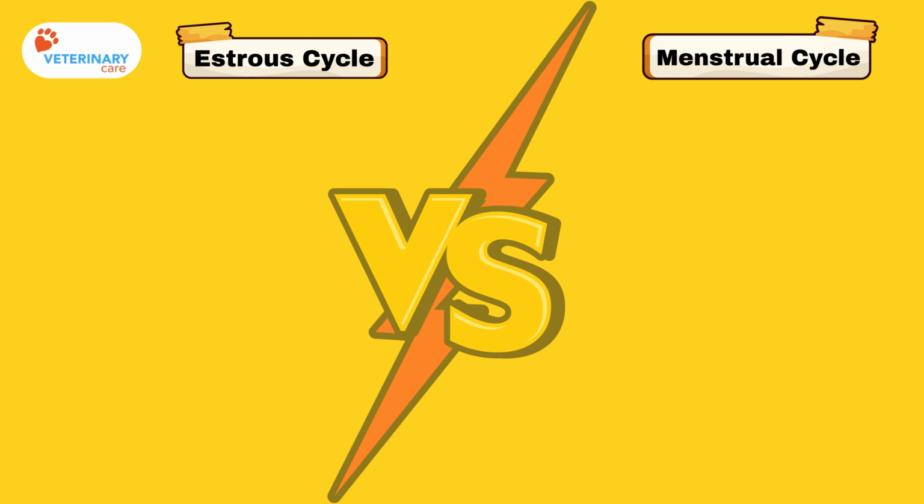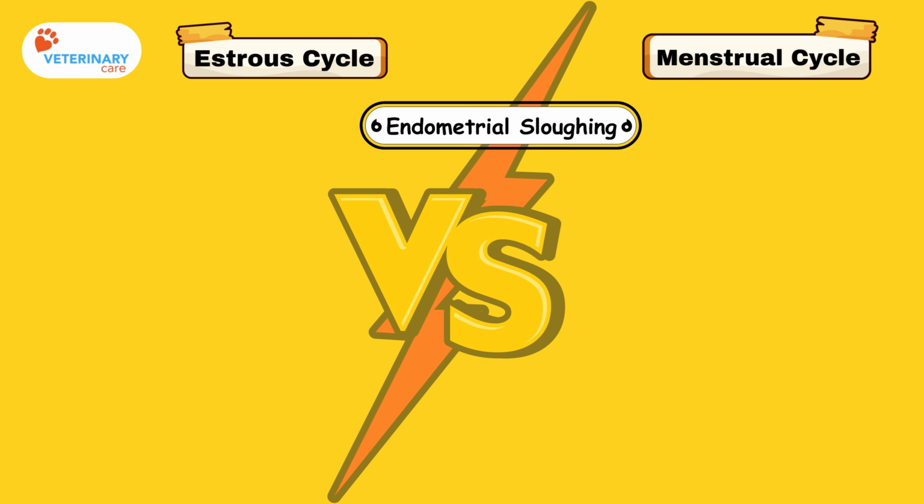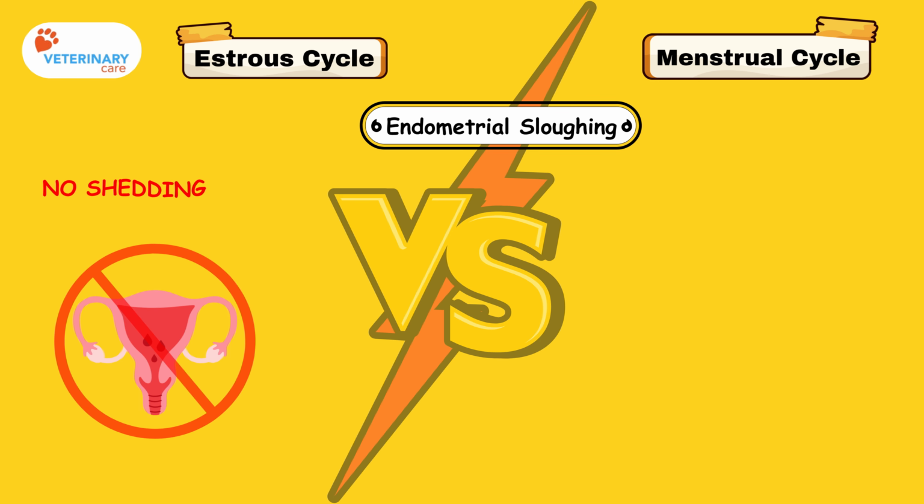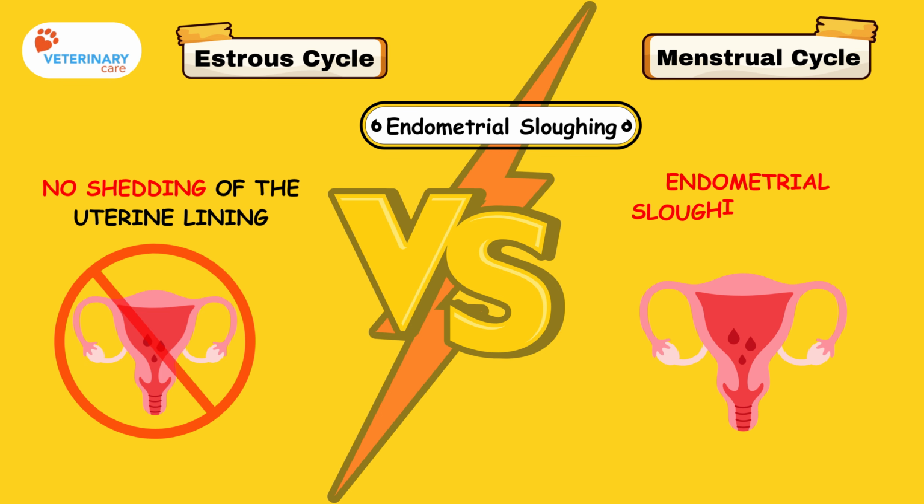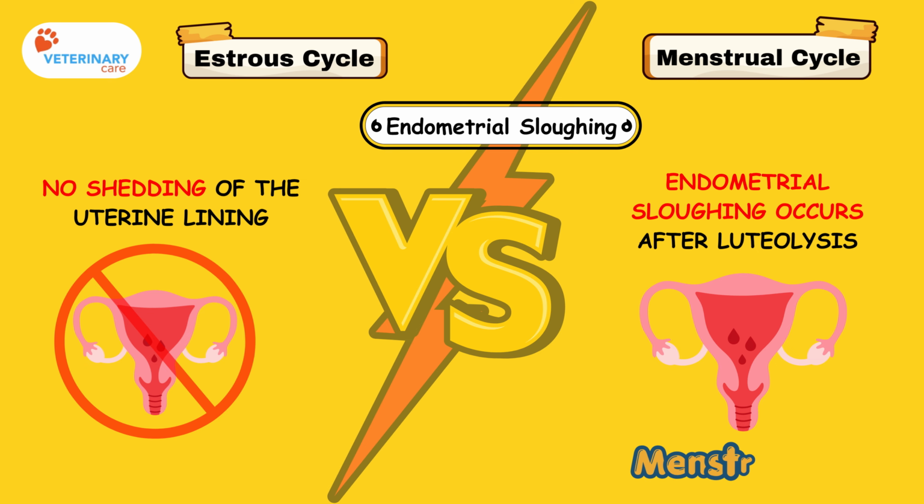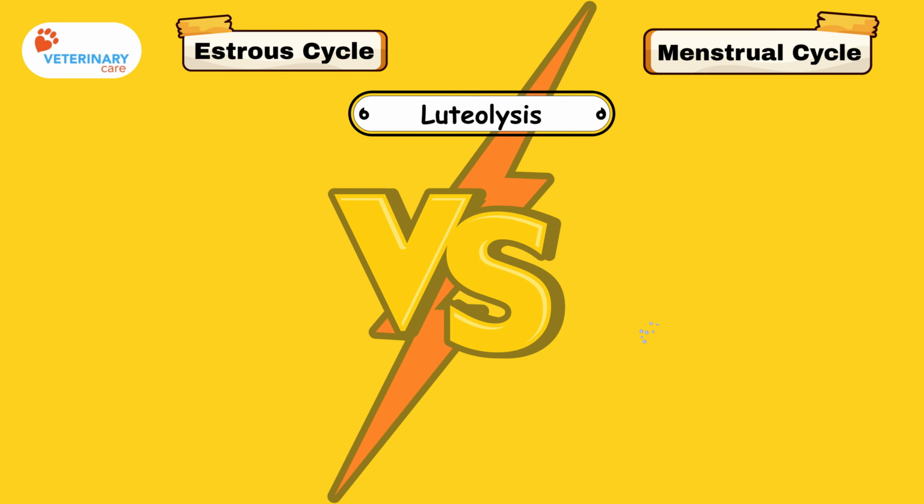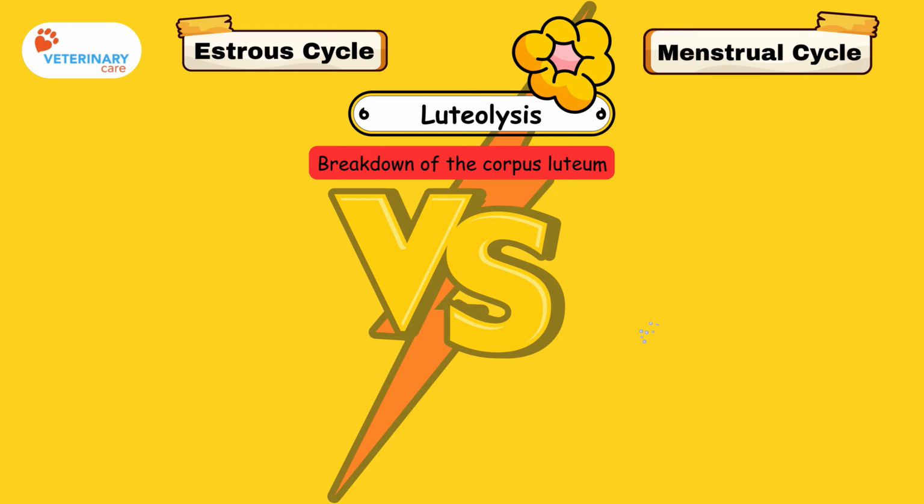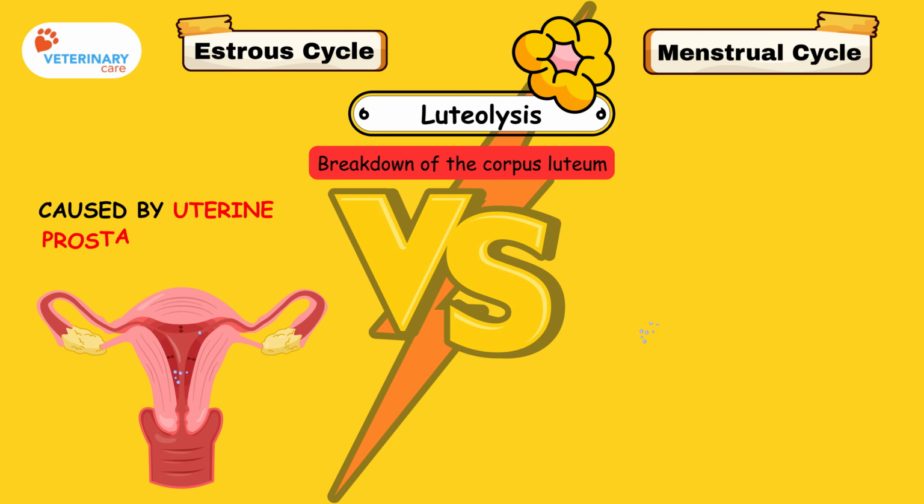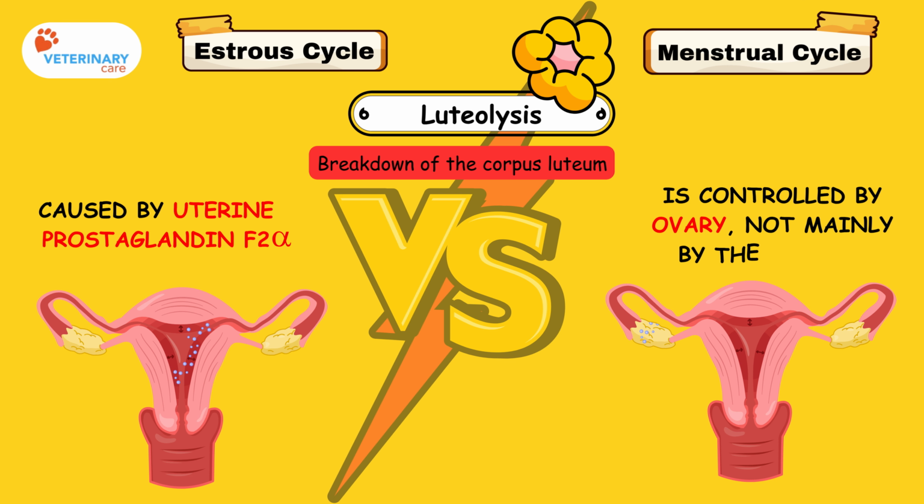Another key difference is endometrial sloughing. In the estrous cycle, there is no shedding of the uterine lining. But in the menstrual cycle, endometrial sloughing occurs after luteolysis. This shedding is what we call menstruation. Now let's look at luteolysis, which is the breakdown of the corpus luteum. In the estrous cycle, luteolysis is caused by uterine prostaglandin F2 alpha. In the menstrual cycle, luteolysis is controlled by the ovary, not mainly by the uterus.